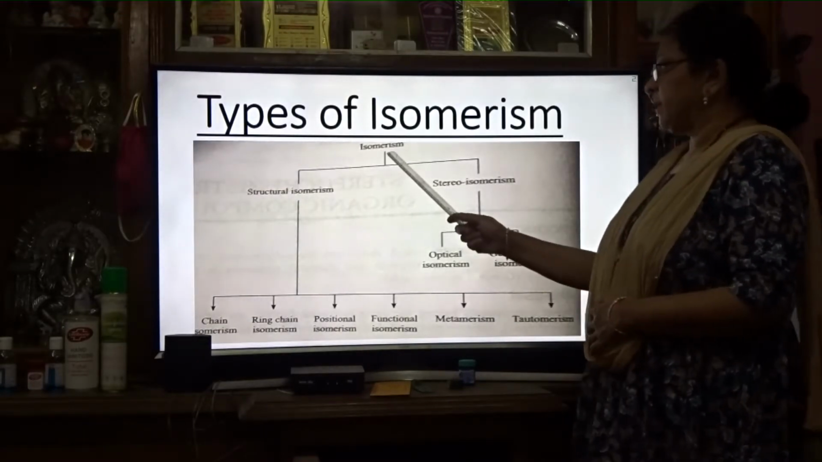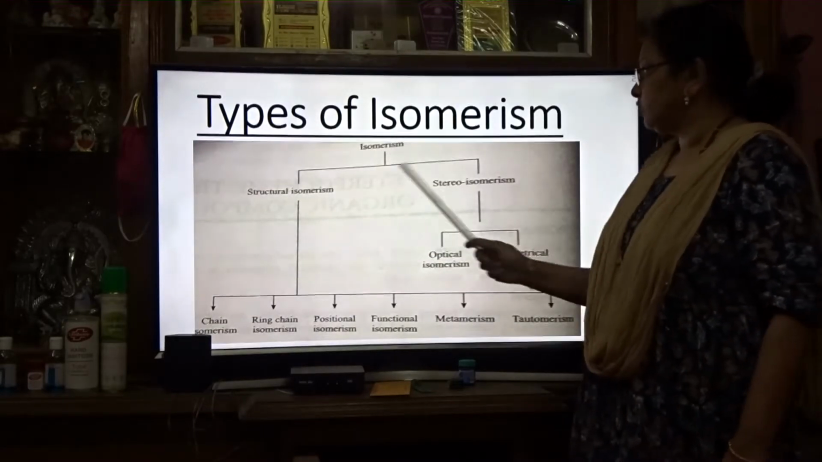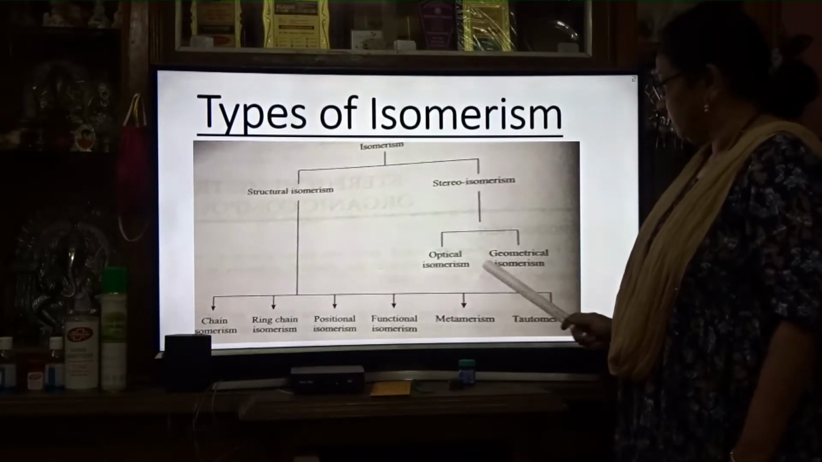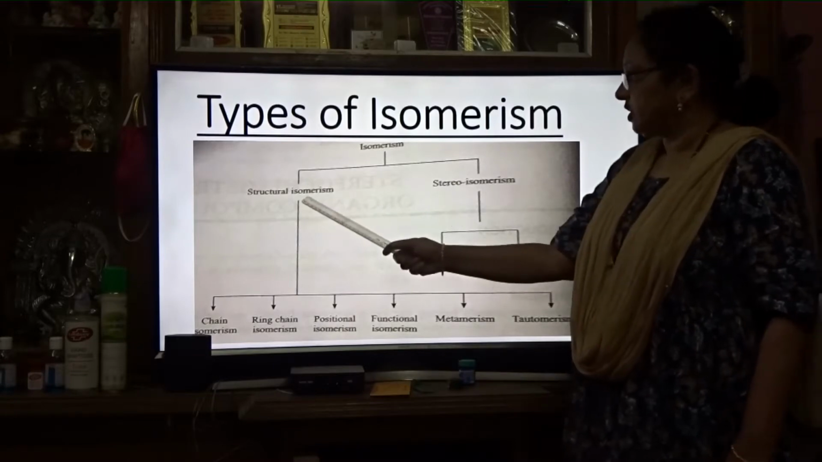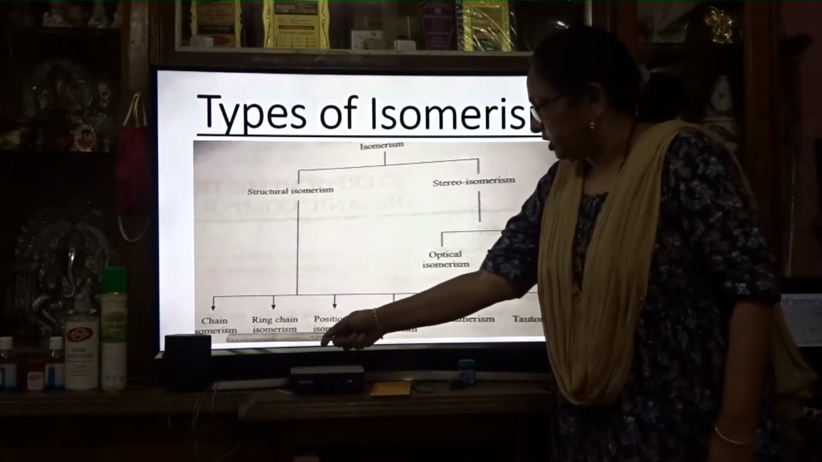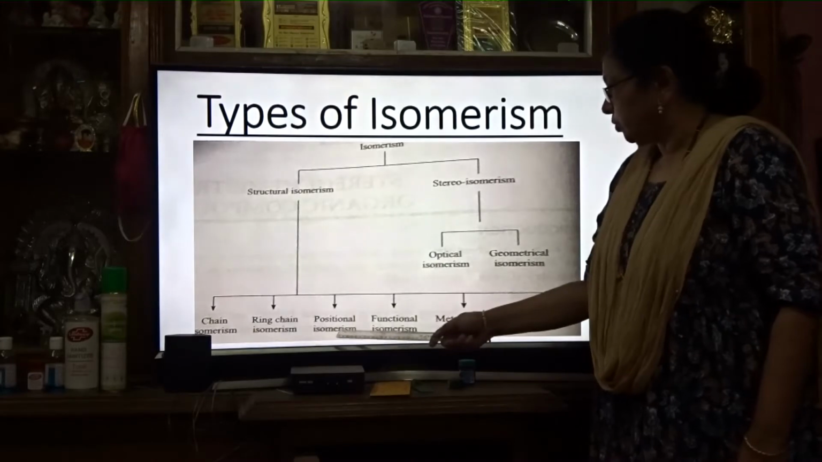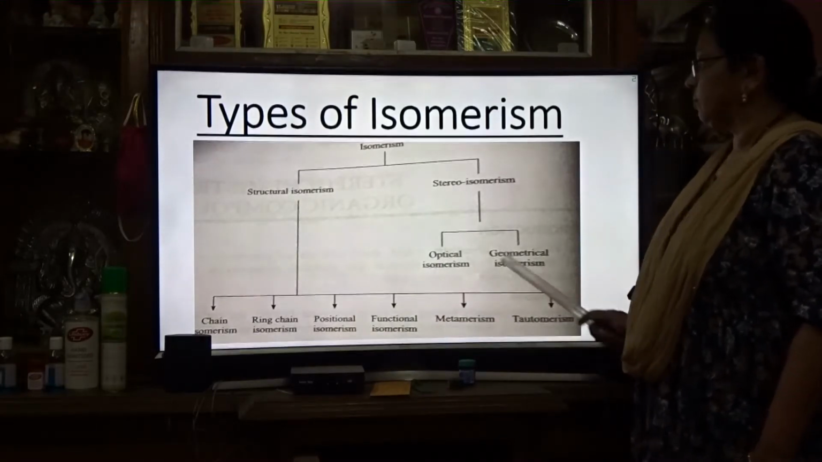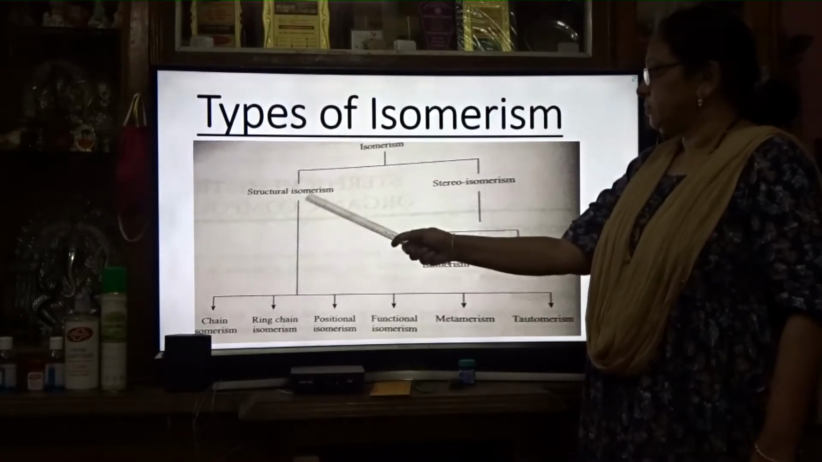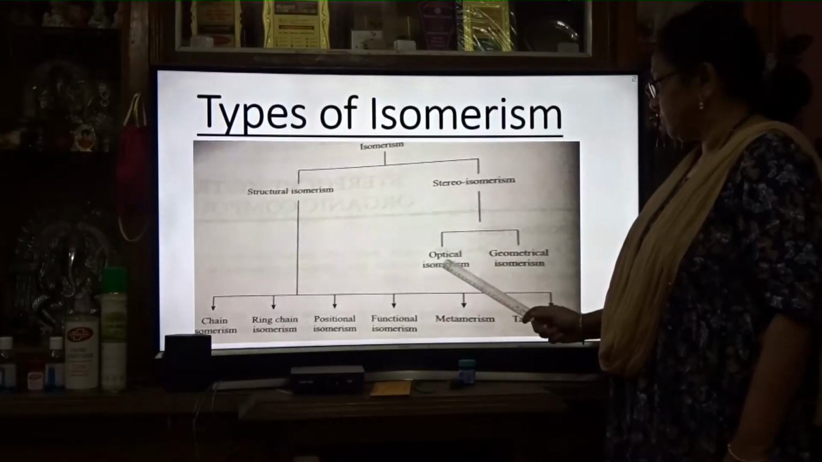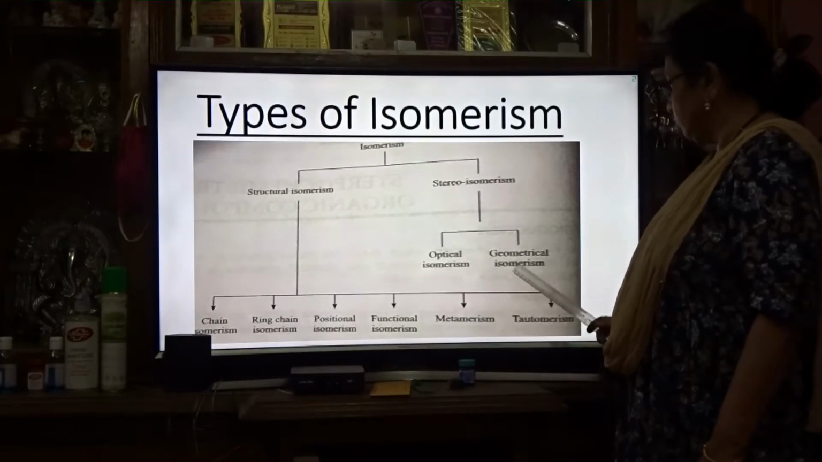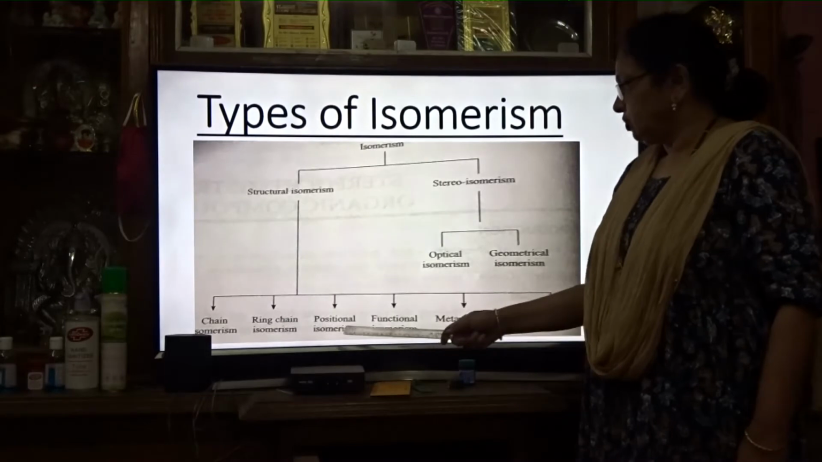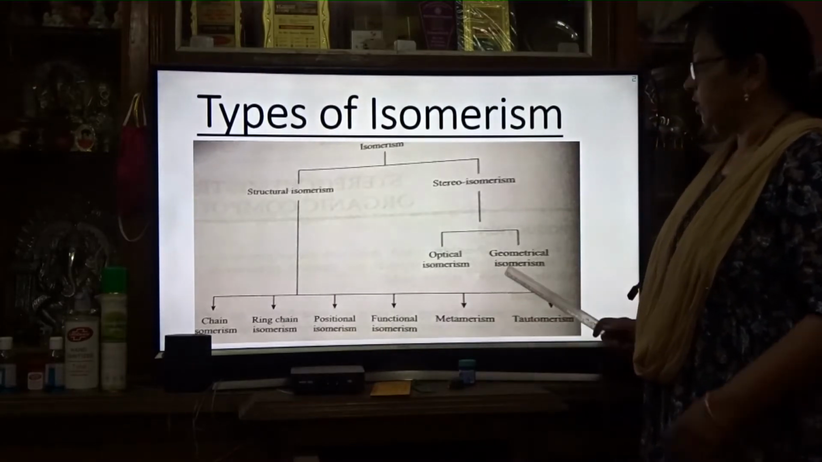Types of isomerism. Isomerism is of two types: structural isomerism and stereoisomerism. Stereoisomerism is again of two types: optical isomerism and geometrical isomerism. Structural isomerism is of chain isomerism, ring chain isomerism, position isomerism, functional isomerism, metamerism and tautomerism.